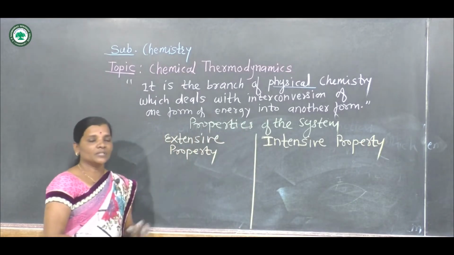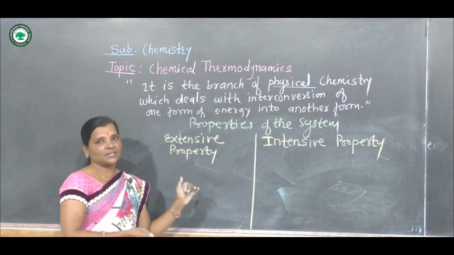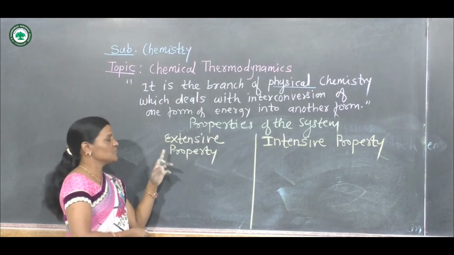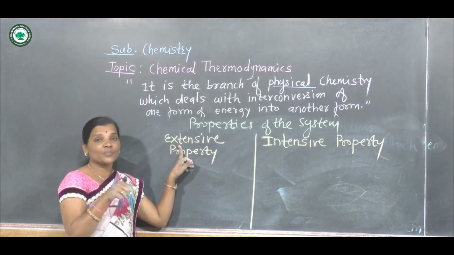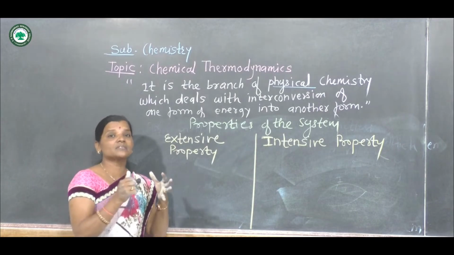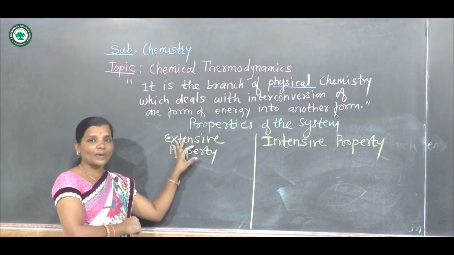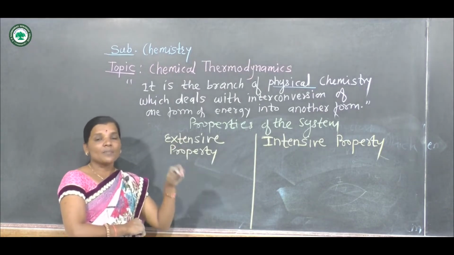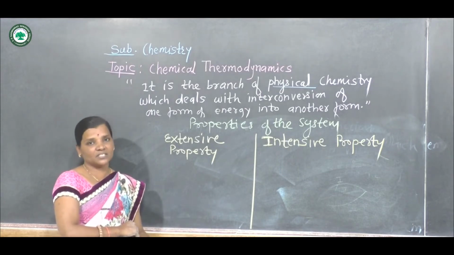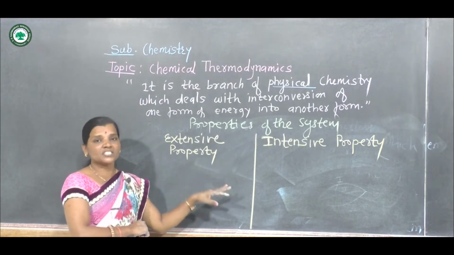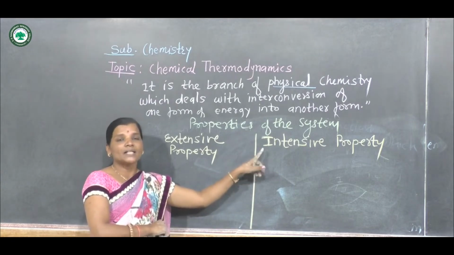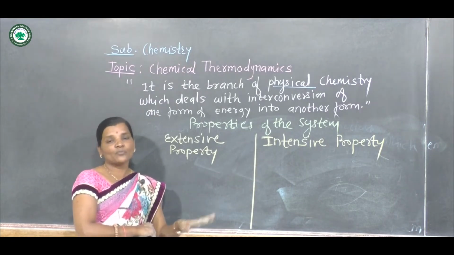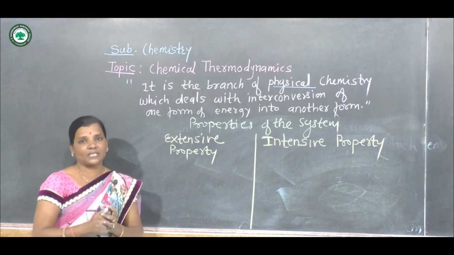Now depending upon the names of properties, definitions are there. Extensive means this property depends upon the mass of the system. That depends upon how much mass that system consists of. These are properties that depend upon the mass present inside the system. An intensive property does not depend upon whatever mass is present in the system.